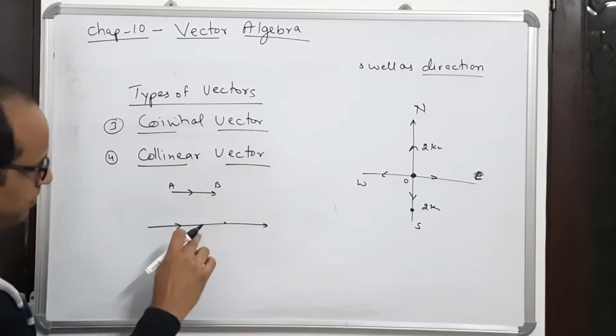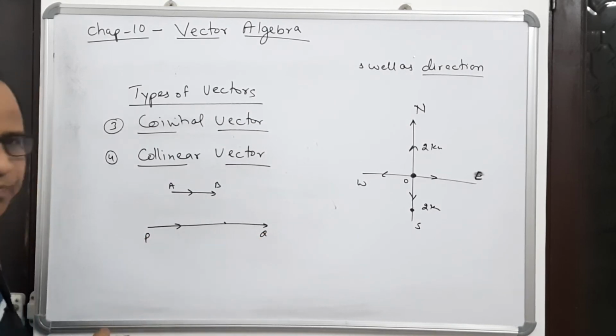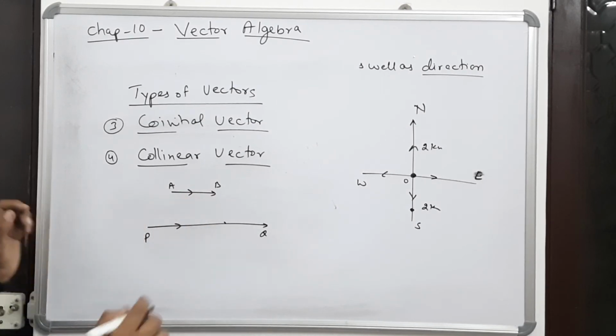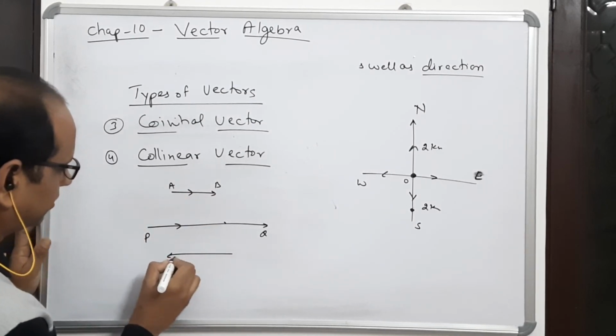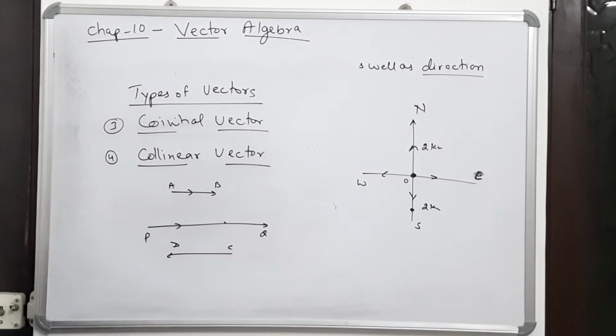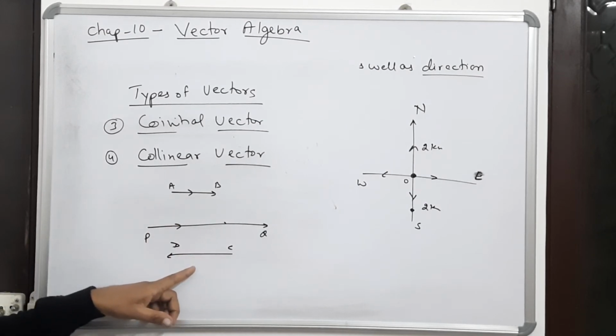Like one line is there, and there is one vector AB. Now this vector is parallel to this vector. Say this vector is PQ. There is a line here PQ and this vector is parallel to it. There is another vector CD coming from this side. Now you see, this is smaller and this is a little bigger.